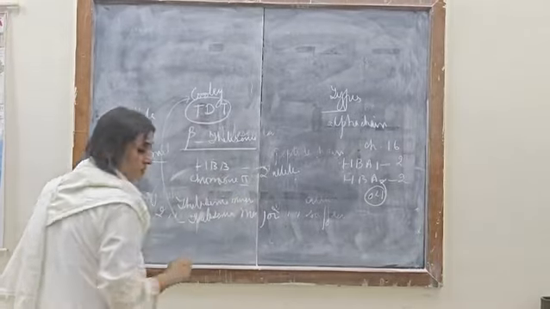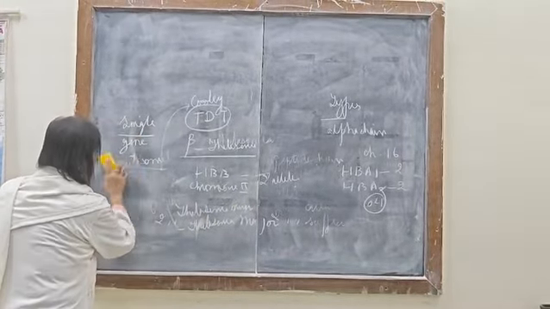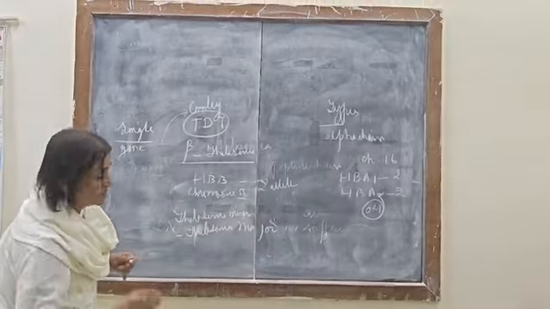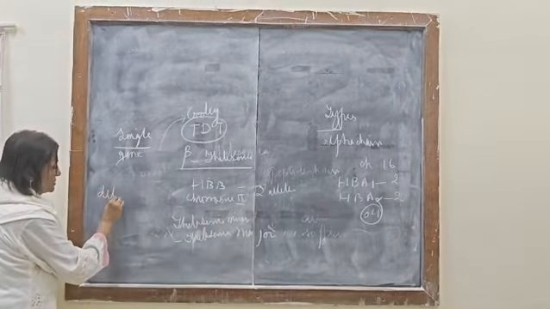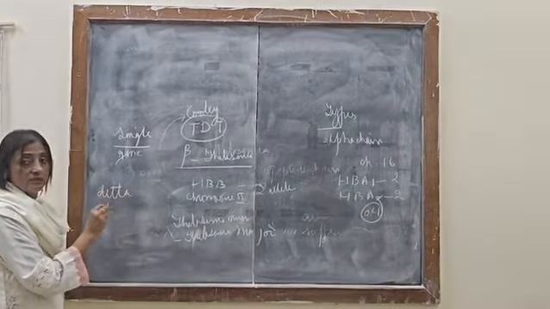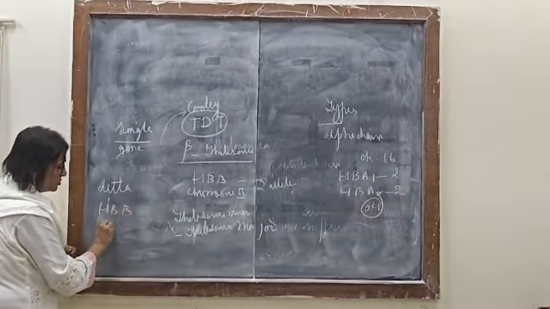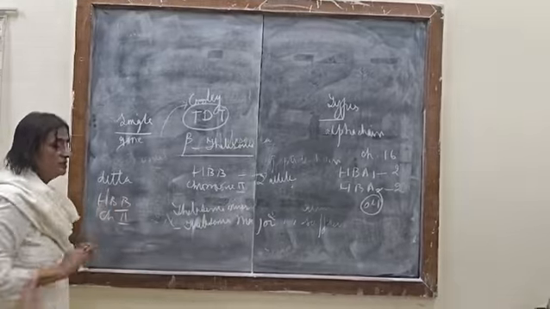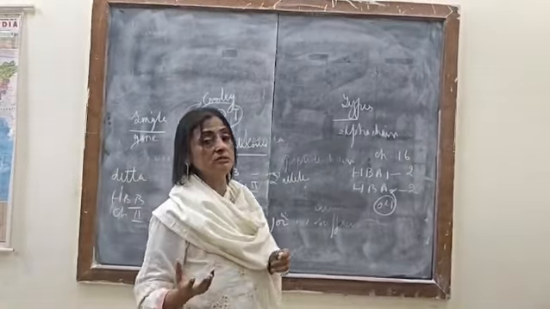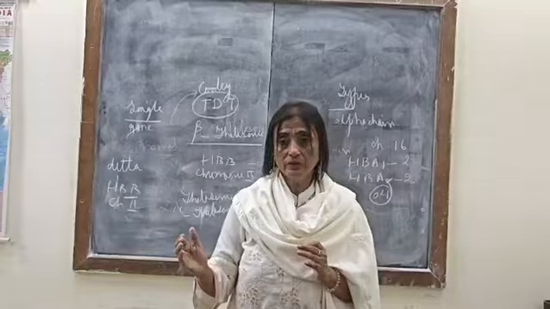And the last type, delta chain. This delta chain is also governed by the HBB gene located on chromosome number 2, and its deficiency, its lesser synthesis, also causes anemia.